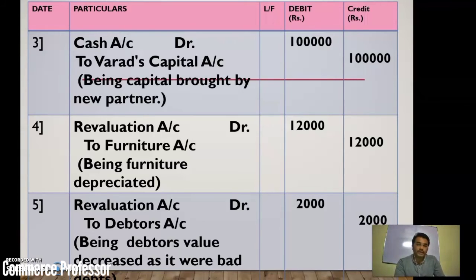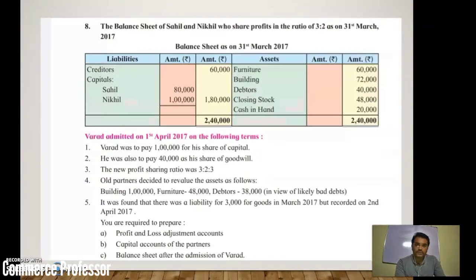Next are the revaluation entries. In the furniture, the 12,000 amount is depreciated. So what is the old valuation? Let us discuss the revaluation entries. The old valuation of furniture is 60,000, the new valuation is 48,000, so a 12,000 decrease. Furniture already has a 60,000 balance, it now becomes 48,000, so 12,000 is the difference because of depreciation. In previous years we used to make the entry as depreciation account debit to furniture account. But here we will make some changes: instead of depreciation, we will write revaluation account debit to furniture account.